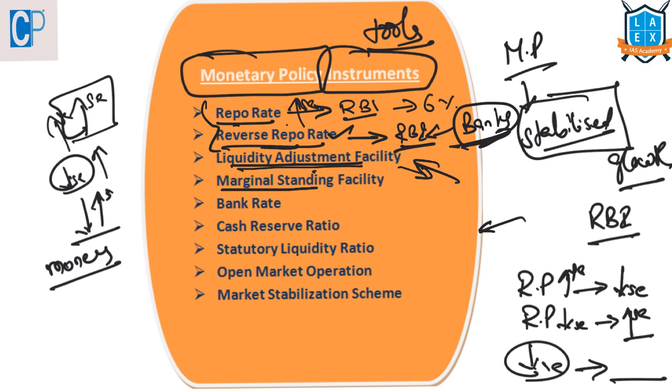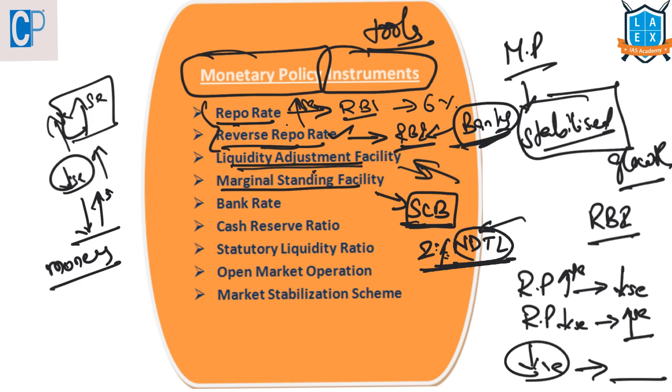The next thing is marginal standing facility. Marginal standing facility is the rate at which the scheduled commercial banks will borrow money from the RBI for overnight against the approved securities. But here they can borrow the money at 2% of their net demand and time liabilities, which we have already seen. So under the marginal standing facility, a scheduled commercial bank can only borrow 2% of its net demand and time liabilities from the Reserve Bank of India.